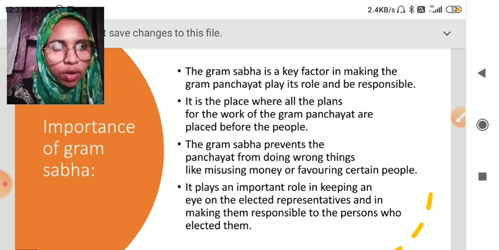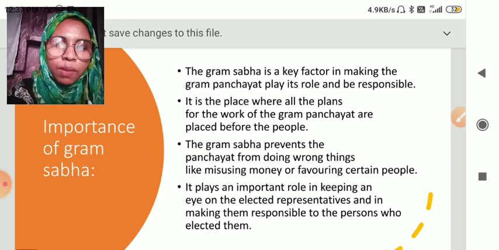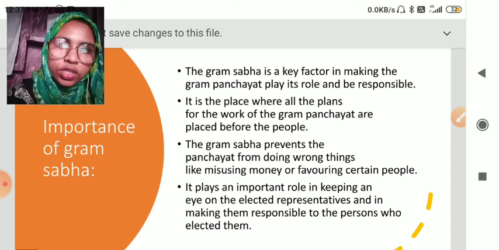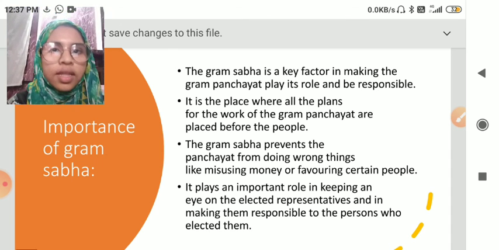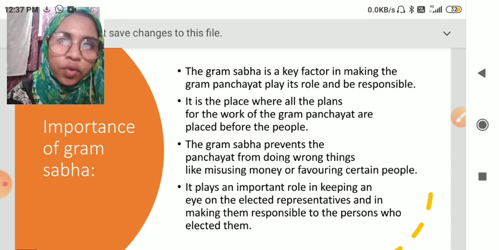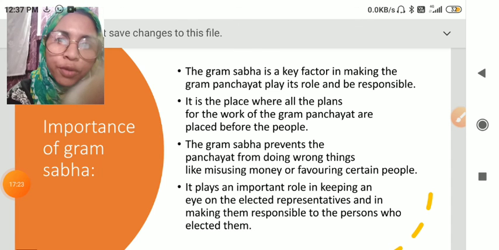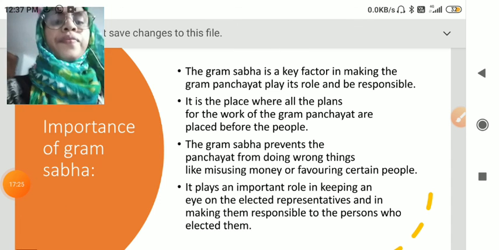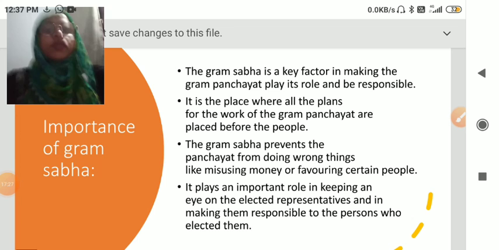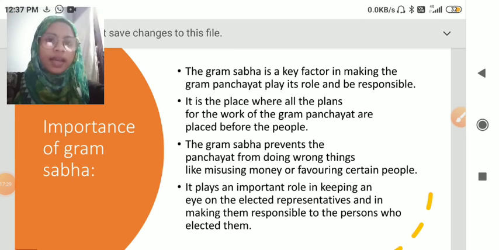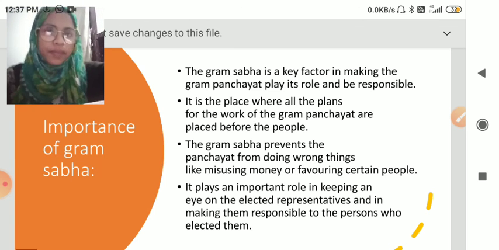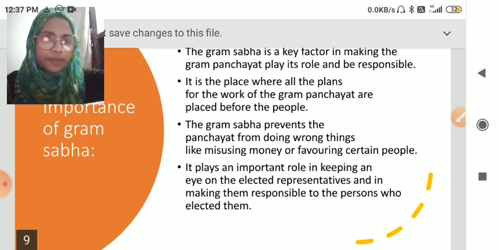Because if the Panchayat is doing these things, the members of the Gram Sabha can ask any question to the Gram Panchayat, and then the Panchayat has to answer before the people, because it is the people who have elected them as the leaders, right?